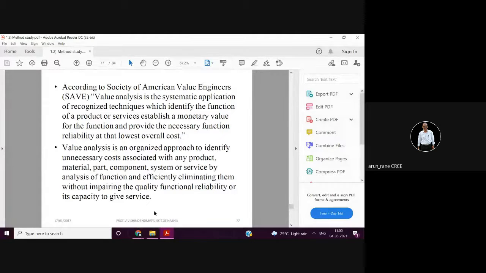So how do you define value analysis? It is a systematic application of recognized techniques which identify the function of a product. Not only product, it can be services also, to establish monetary value for the function and provide the necessary function reliability at the lowest overall cost. So function has to be high and your cost has to be low.